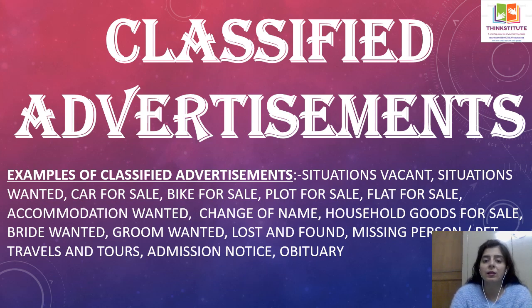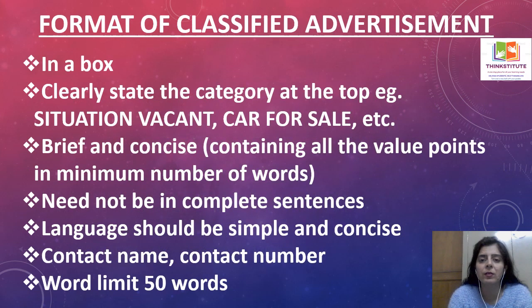Firstly and foremost, let me explain the format of classified advertisements. A classified advertisement is always written in a box. Clearly state the category at the top. Example: situation vacant, car for sale, bike for sale, house for sale, flat for sale, accommodation wanted, etc. They should be very brief and concise. That means they should contain all the value points in the minimum number of words. The word limit is 50. So you're not supposed to exceed the word limit.